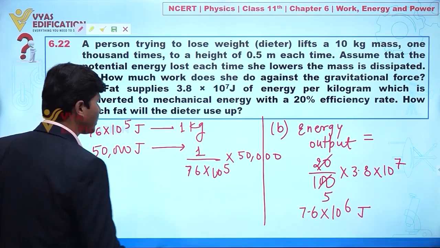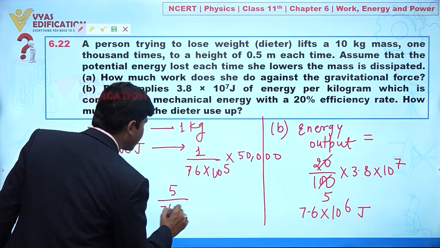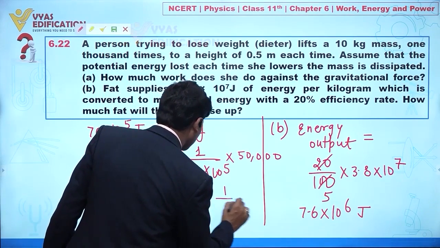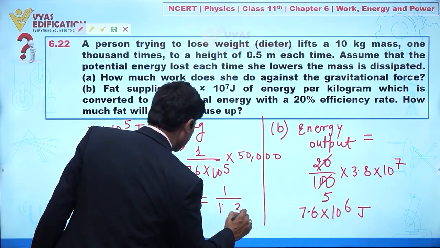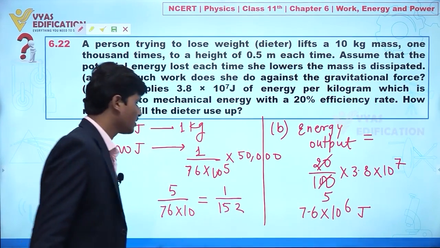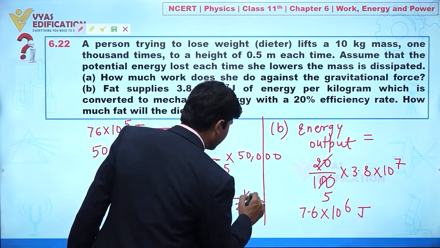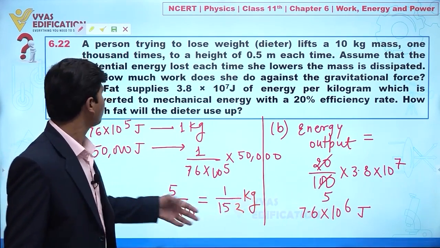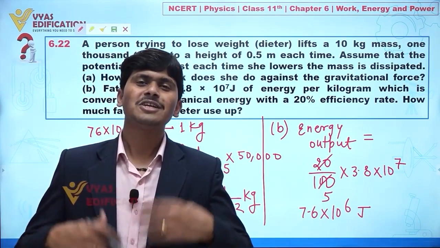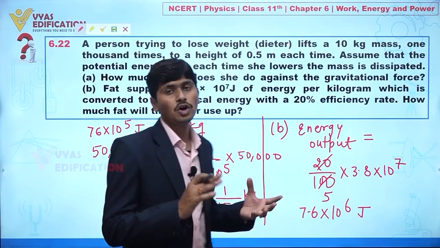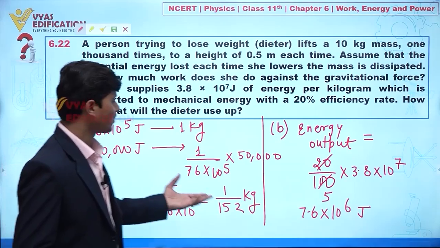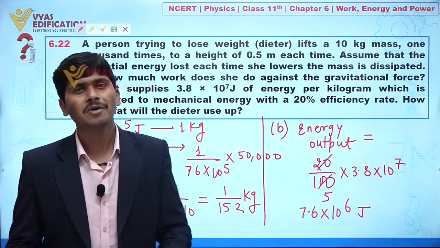So from here we can write 5 divided by 76 multiply 10, and we can say this is equal to 1 by 152 kilogram. So this is the amount of fat that the dieter uses up, because she is doing 50,000 joule of work, and that energy is burning that much amount of fat. So this is all about this question.